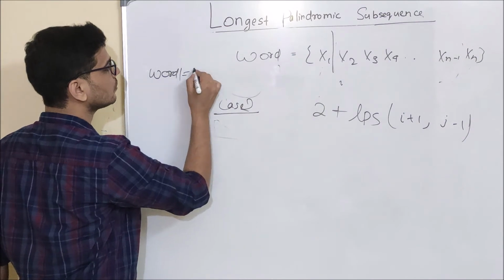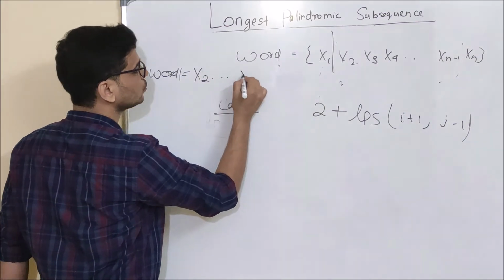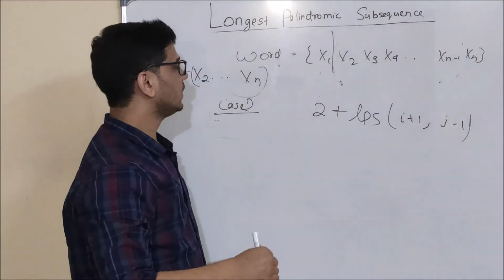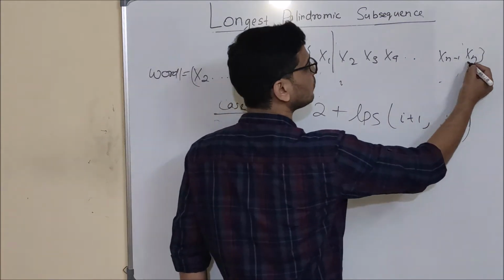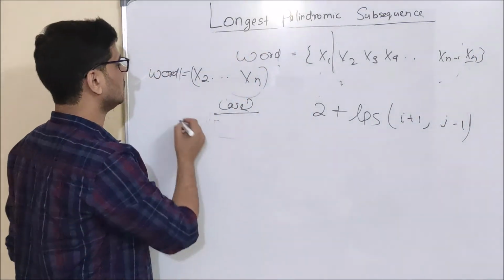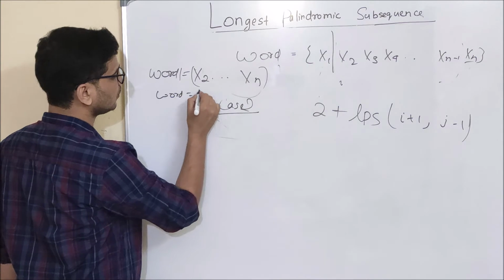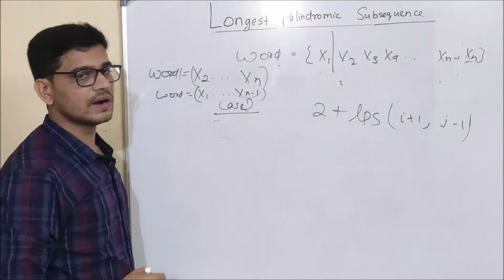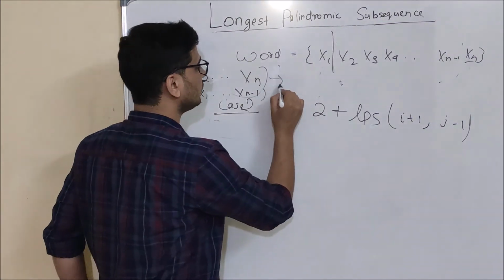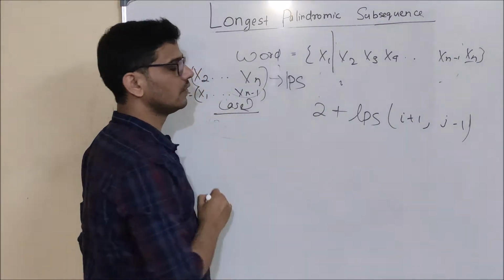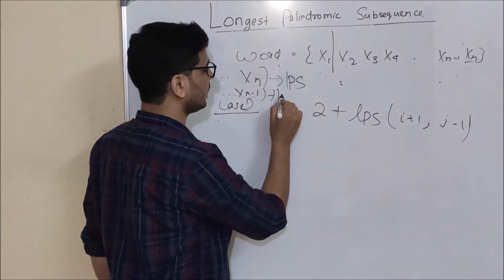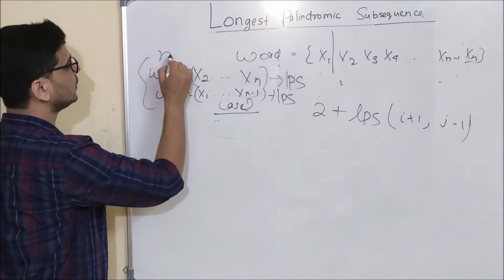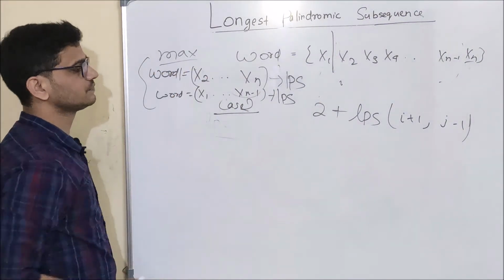So the word will become x2 to xn, and I will create one more word, and in that particular word I will ignore xn. So word 2 will become x1 to xn minus 1. Then we will find LPS of this word and LPS of this word, and from here we are going to choose the max.